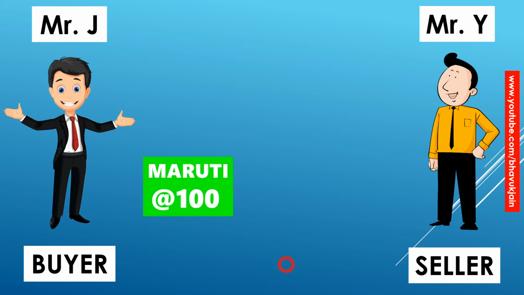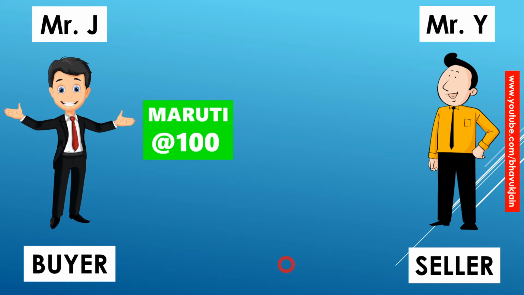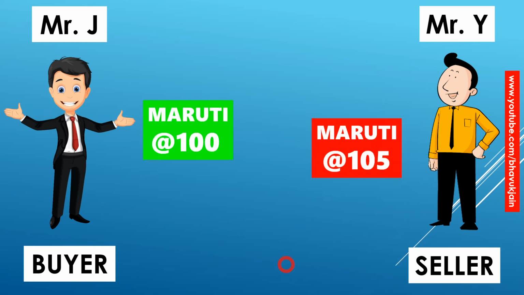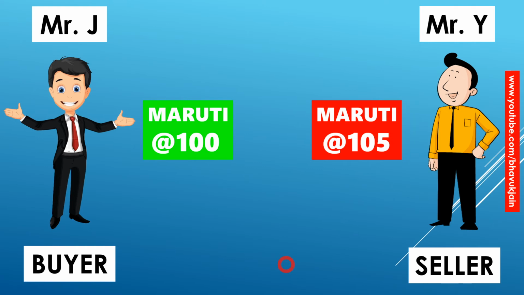Let us say Mr. J wants to buy Maruti at the rate of 100. Mr. S wants to sell Maruti at the rate of 105. Now there is no balance. 100 is not equal to 105. Their requirements are different. He wants it at 100. He wants to sell it at 105.